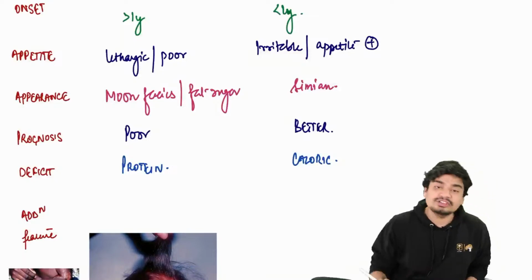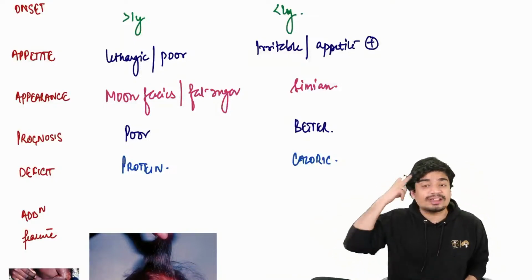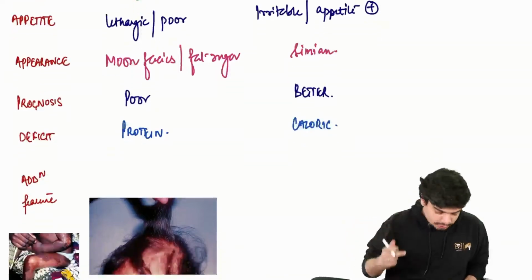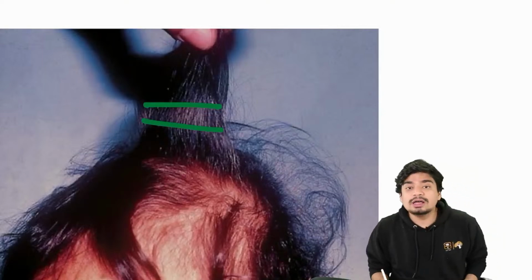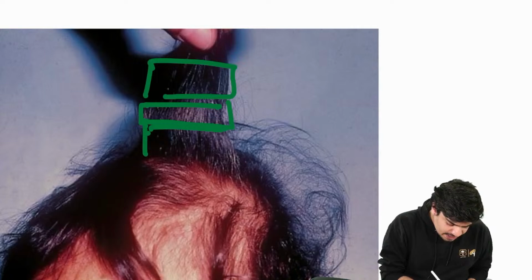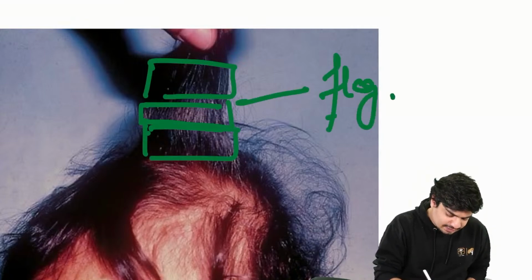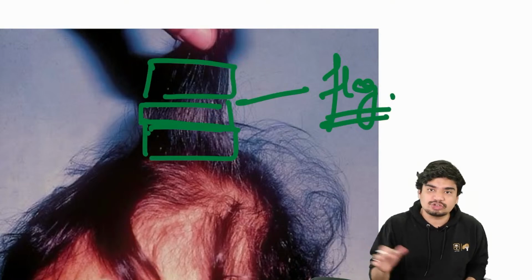As far as additional features are concerned, the additional features will be there in kwashiorkor because there are no enzymes. Enzymes are required for giving melanin. So there will be no melanin. So what will happen if there is no melanin? If there is no color, the hair will undergo this. There will be normal pigmentation, hypopigmentation, and again normal pigmentation. This is what is called flag sign. So this flag sign will be seen in kwashiorkor.